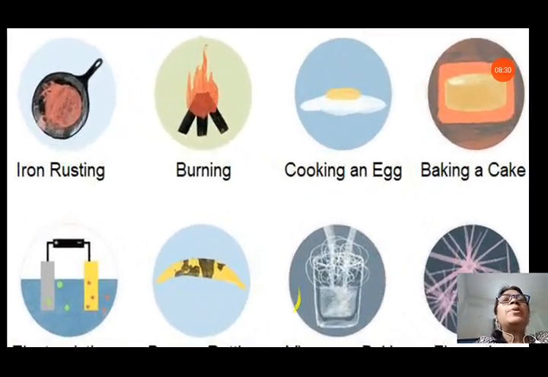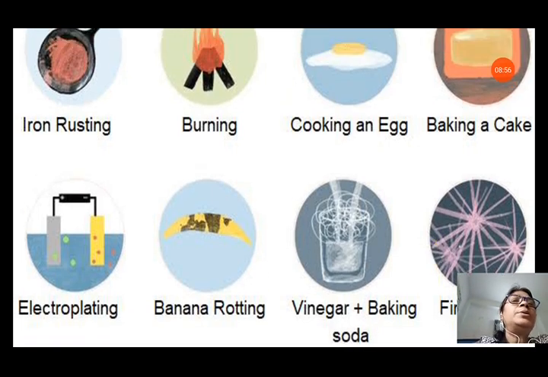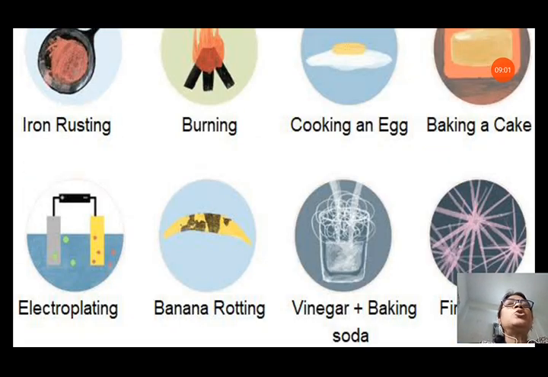You can see the examples of chemical change. Iron rusting, iron will change into iron oxide. Burning of wood, you will get the ash, you will not get back the wood. Cooking of an egg, it will be cooked, then it cannot become the same as usual. Baking cake also will change the property of the things we have taken. Electroplating also will change the property. Banana rotting will change the property of banana. Vinegar plus baking soda will give you carbon dioxide gas. And fireworks, bursting of crackers also is a chemical change, because in all these we will not get back the things again.